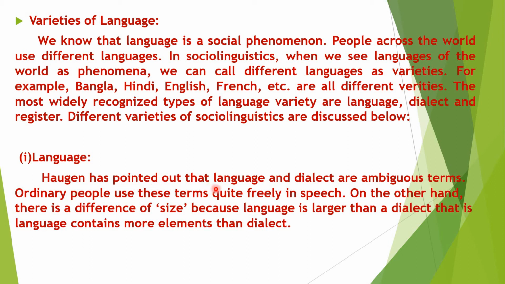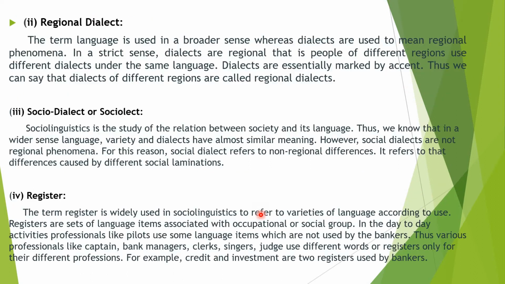Eugene has pointed out that language and dialect are ambiguous terms. Ambiguous means not clear, vague. Ordinary people use these terms quite freely in speech. On the other hand, there is a difference of size, because language is larger than a dialect. That is, language contains more elements than dialect. Dialect means a regional language. In Bangla we can say Anchalik Bhasha or Upabhasha.